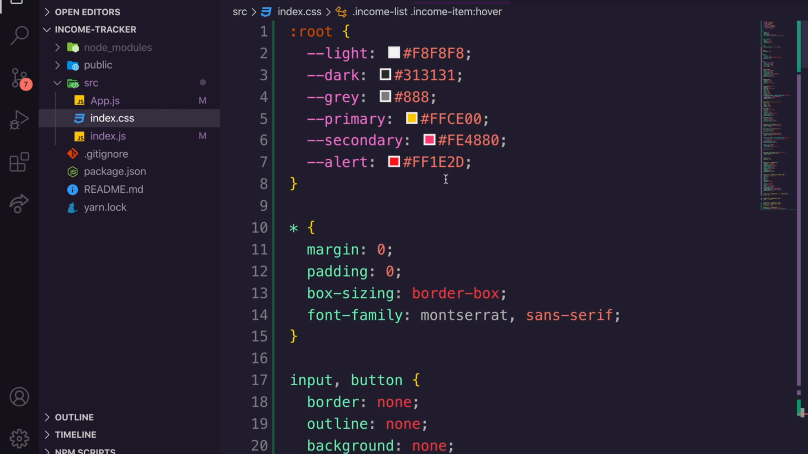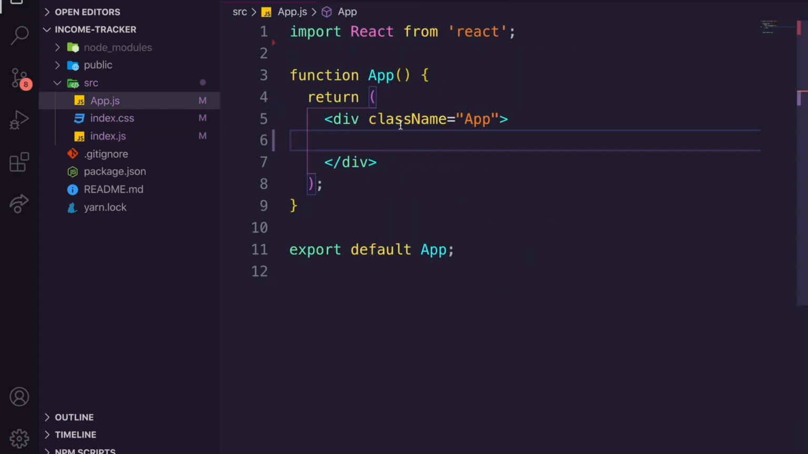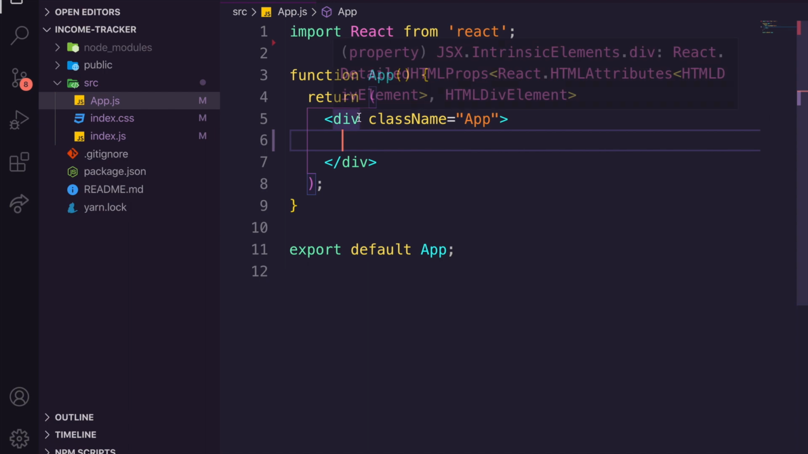But I'm not going to go over CSS today. I think it's a waste of time for a React tutorial unless you're wanting to learn CSS. So what we're going to do is just continue on with the app.